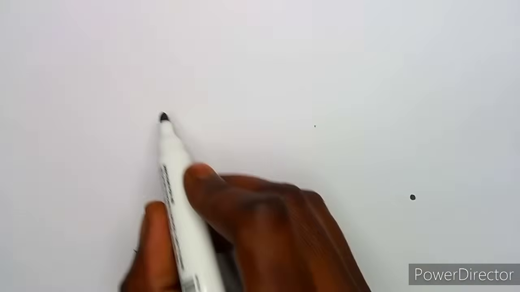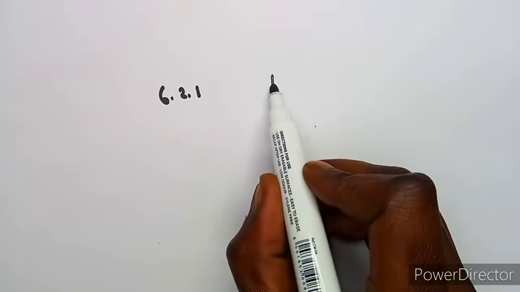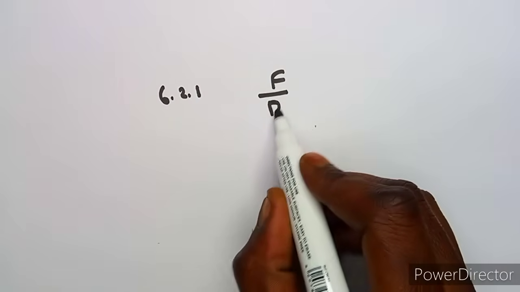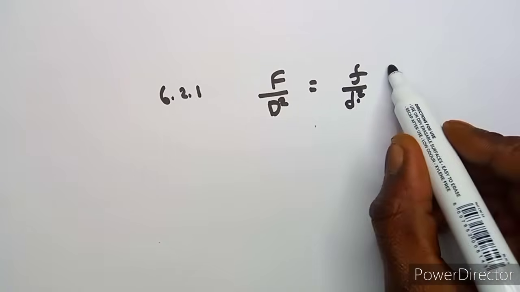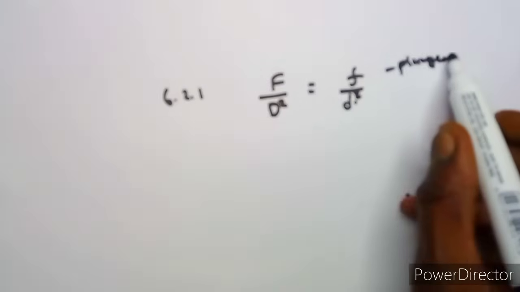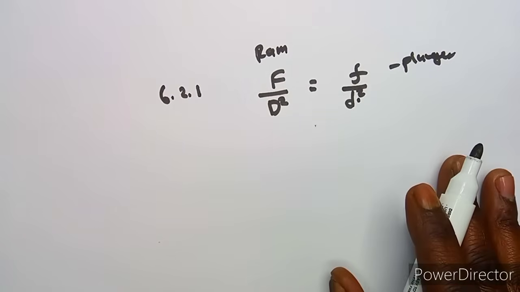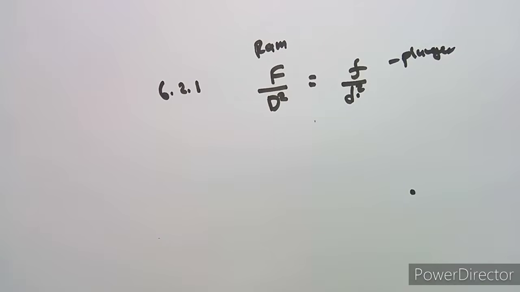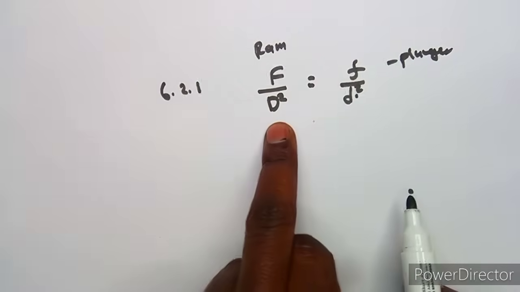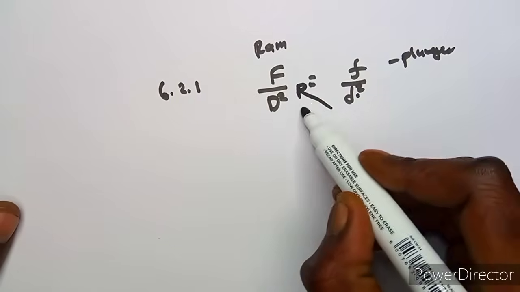There is a great relationship that we know about these 2, depending on how you're going to take it, but we know that on the ram, F over D squared is equal to F over D squared on the plunger. So this is our plunger here, and this is our ram. In order for us to have the ratio of the diameters, we can make this the subject. You can write this D in terms of this one, or this one in terms of this one. It just depends on how you want to write it.